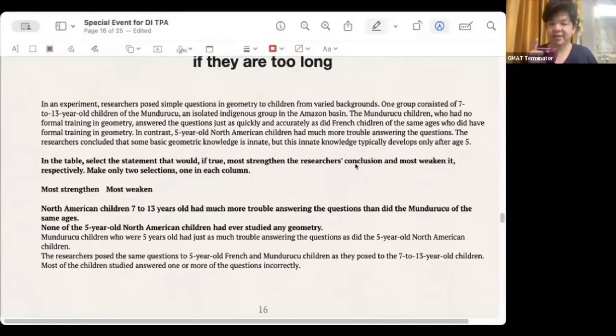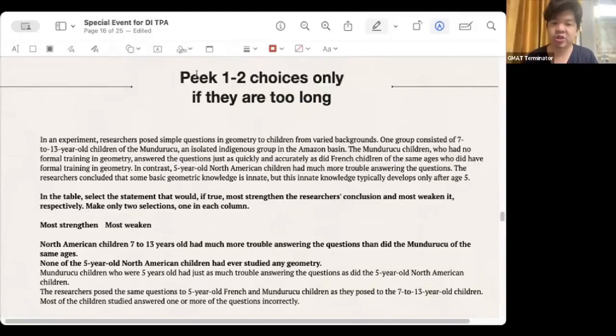You can see that I wrote peek here, which means to peek. So he wants us to support or weaken the conclusion, right? Let's take a peek at what the options say. The options are written like a normal CRT. That is, North America. Children aged 7 to 13 find it harder to answer questions than children of the same age in other places. Another option is that none of these 5-year-old North American children have ever learned geometry.